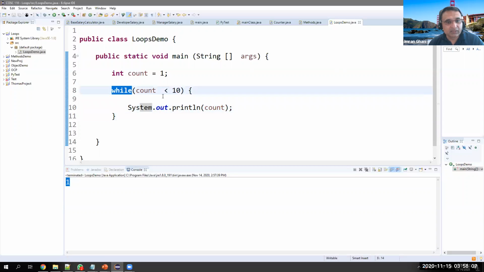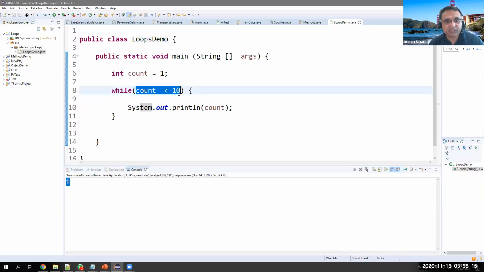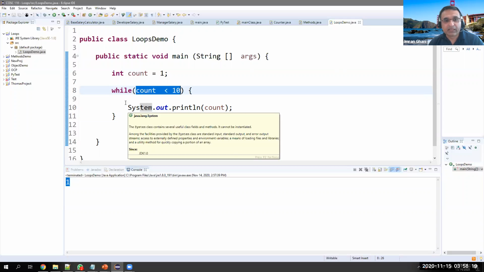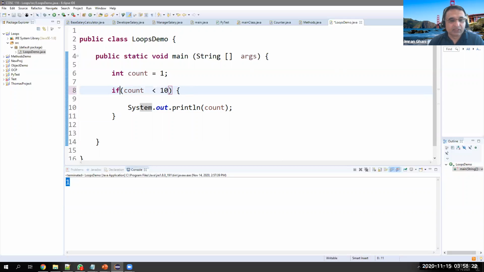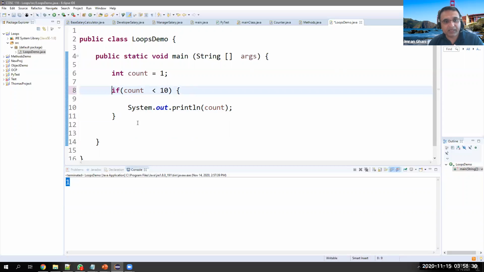While is saying keep going inside the body of my while loop as long as the condition is true. But if I put if, and the condition is true, it will only execute this statement once. It will not come back and keep repeating, right?